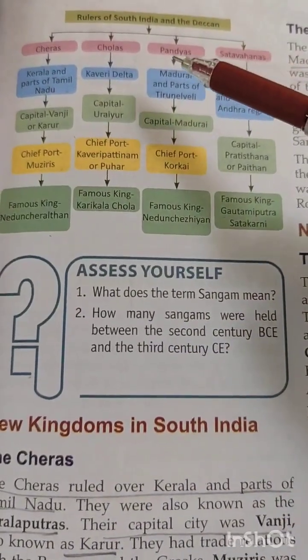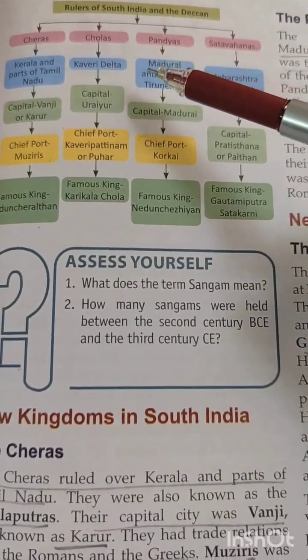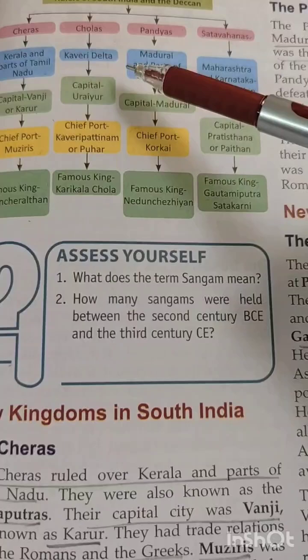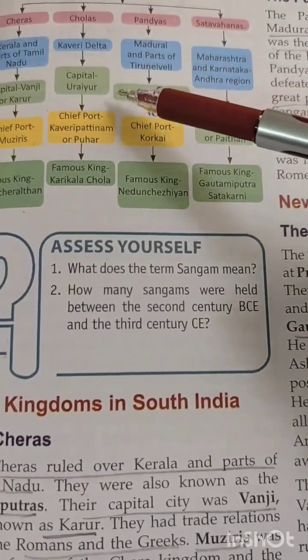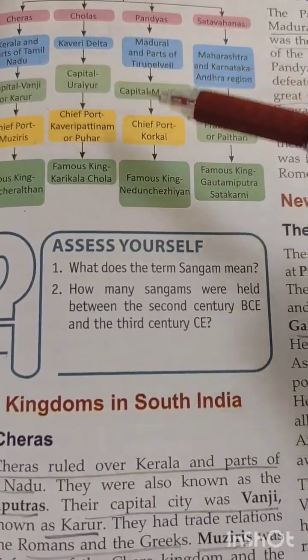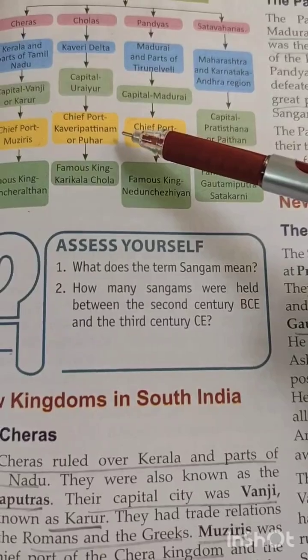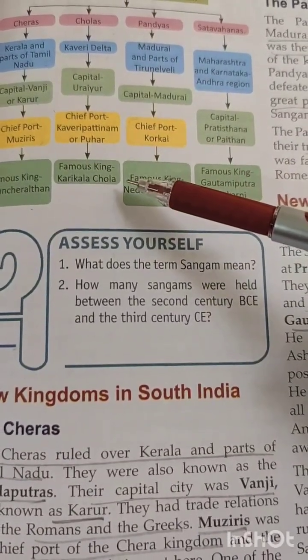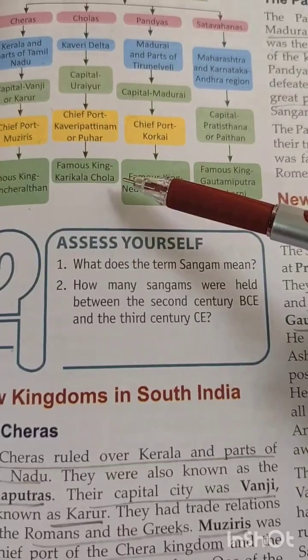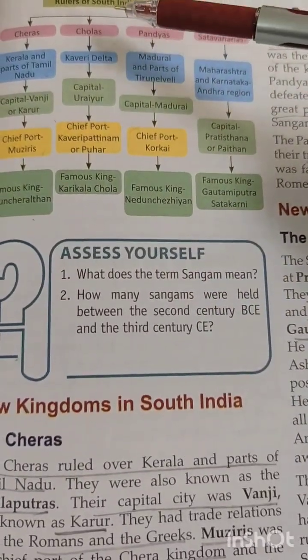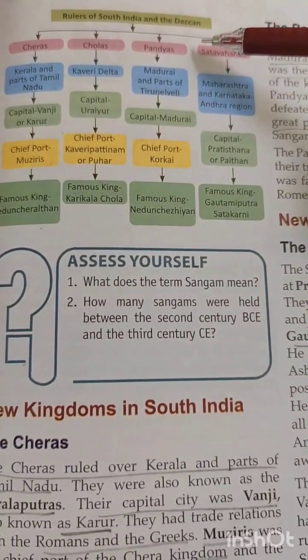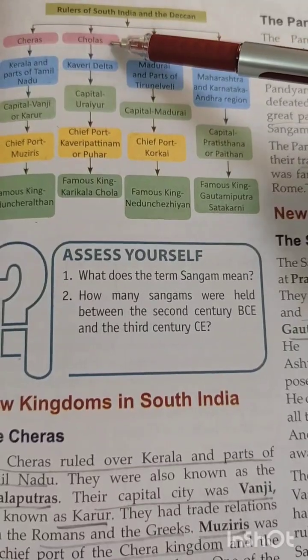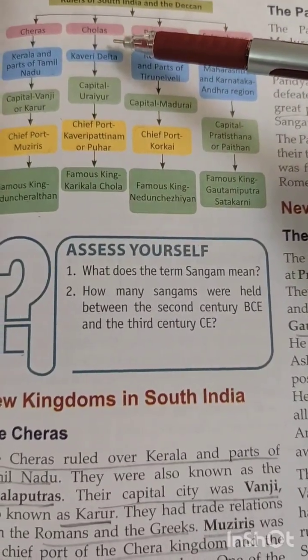Next is the Cholas. It covers the area of the Kaveri Delta formed by river Kaveri. Its capital was Uraiyur. Its chief port was Kaveripattinam, also called Puhar, and the famous king was Karikala Chola. Children, among these four kingdoms, the Cholas were the most powerful.